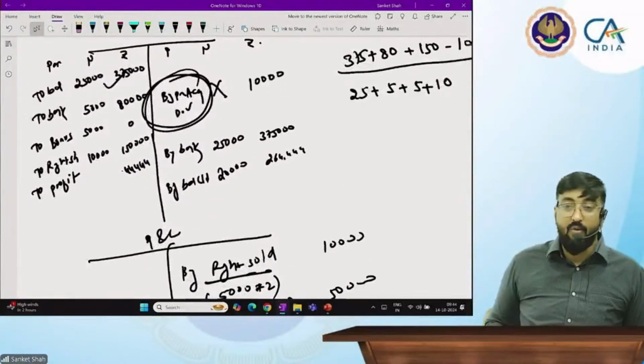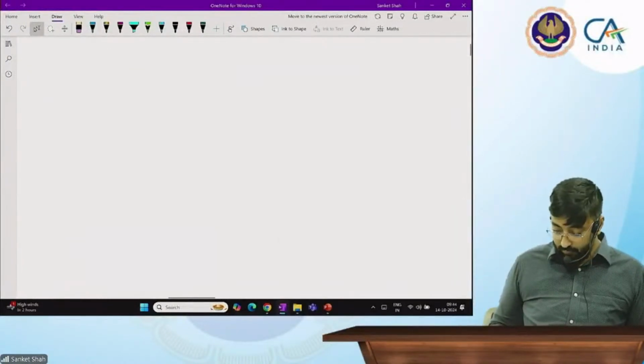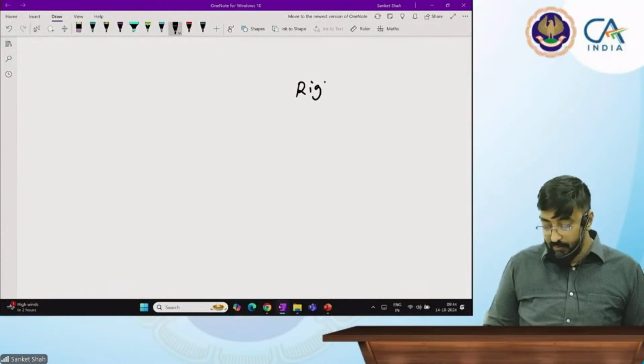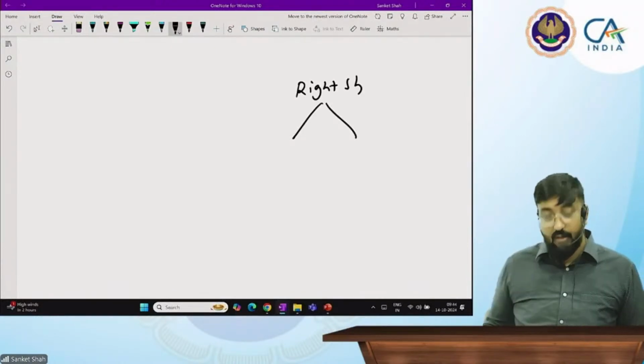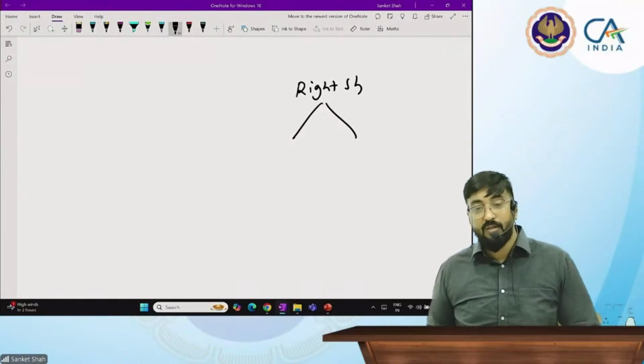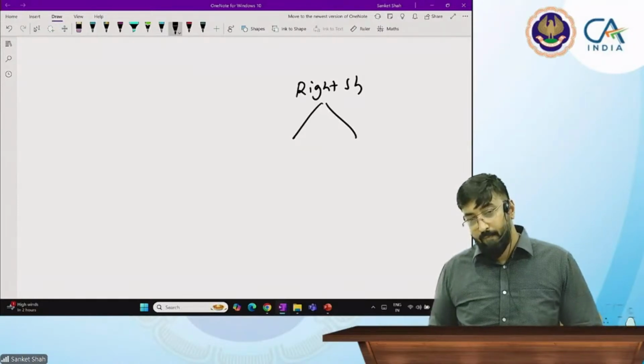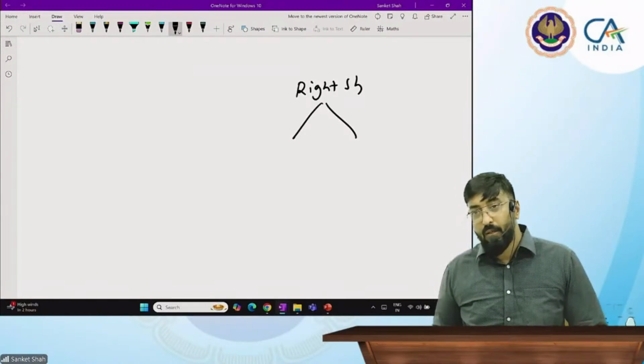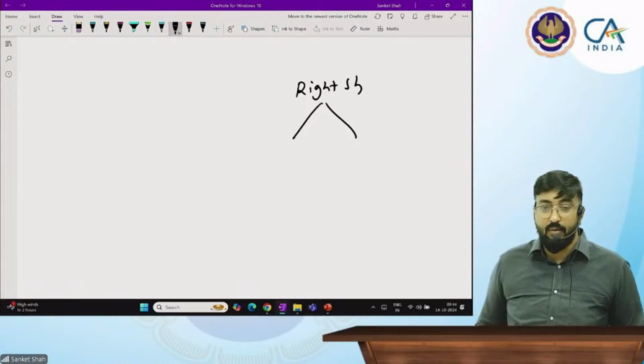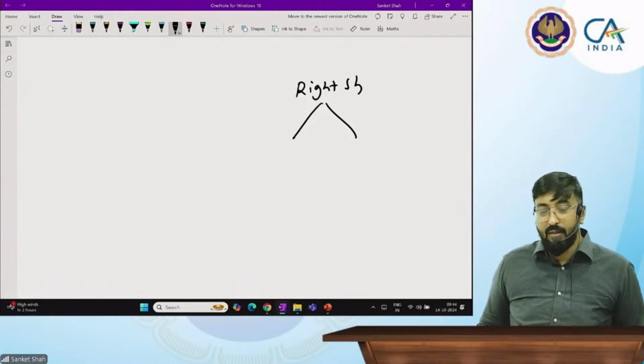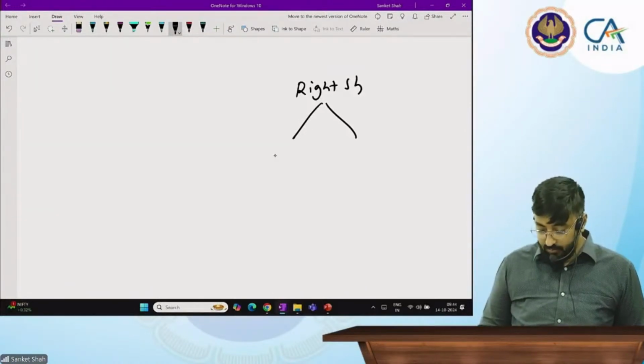So what are the new concepts that you understood? One is, let's make a summary, right shares. How many options you have for right shares? किधर गई रिशिता? Hello. हाँ. राइट शेयर्स के कितने ऑप्शंस है? Right share 2. हाँ. One is subscribed and sold. सब्सक्राइब and सोल्ड.